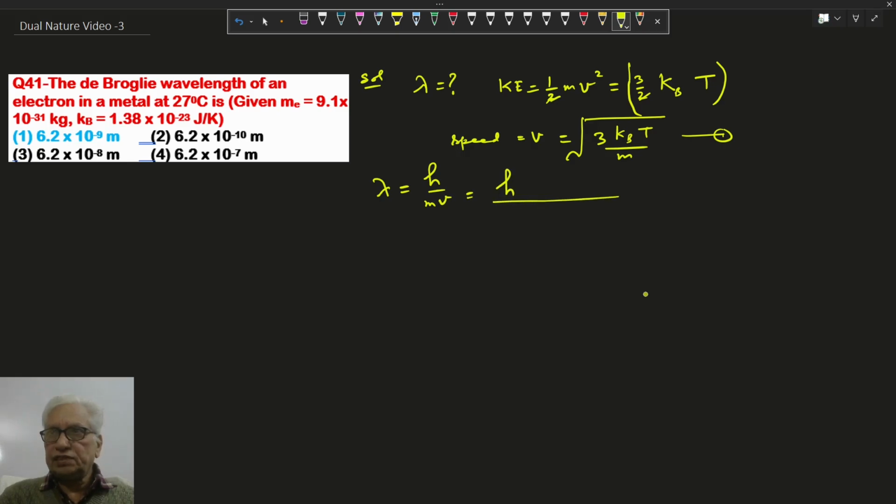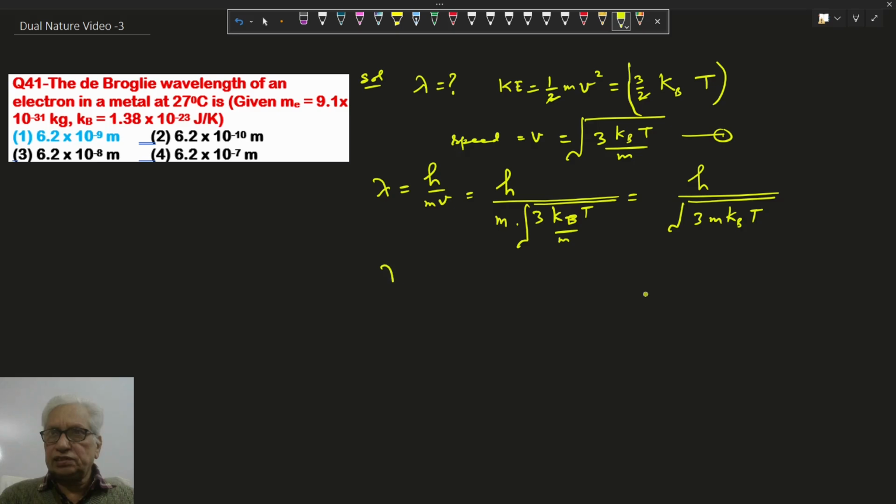Putting the value of v here, lambda equals h upon m root of 3 kT by m, or h upon root of 3 m kBT.